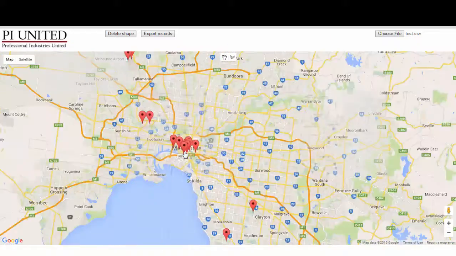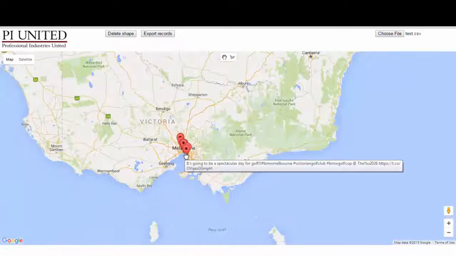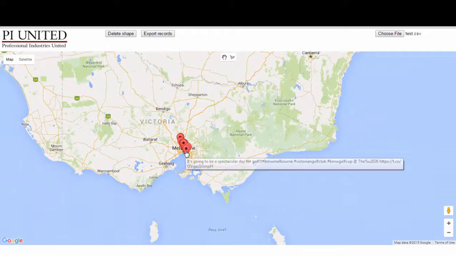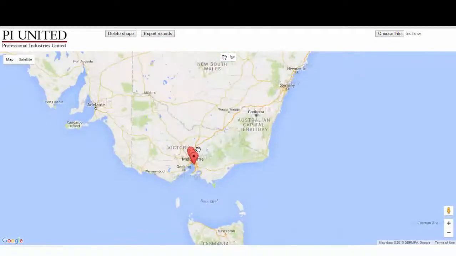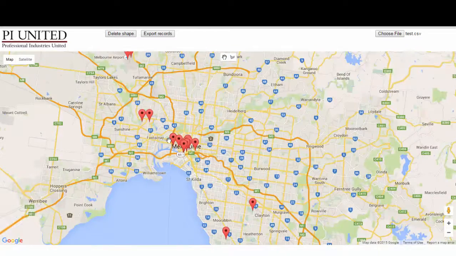So there's lots of uses. It doesn't have to be for reports. It can just be helping you locate a subject, profile a subject. Most of the dash cams nowadays have longitude and latitude tracking or logging in there. So you can actually export that to CSV format, which means you can upload it straight into this site, and you can visually see where you are at any point of time, or any of your vehicles. So hopefully that helps. Working on it at the moment. It will be up and running pretty soon.